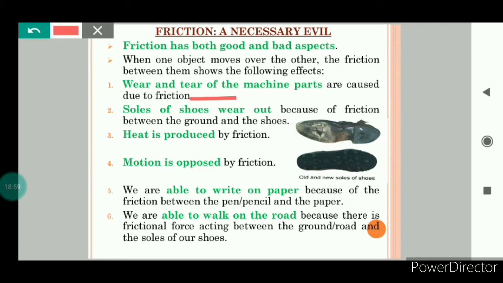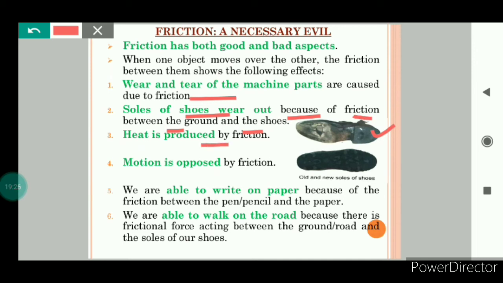That means friction causes damage to the machine parts. And the soles of shoes wear out because of the friction between the ground and the shoes. You might have noticed, if you keep wearing the same shoes for 6 months, the soles get damaged, or we can say the soles of the shoes wear out because of the friction acting between the ground and the shoes.